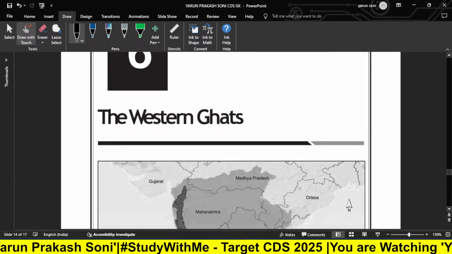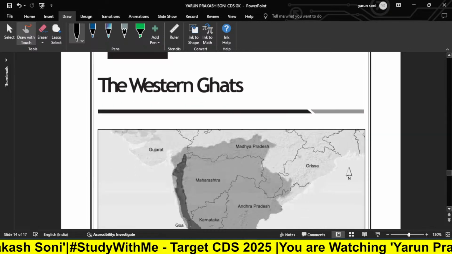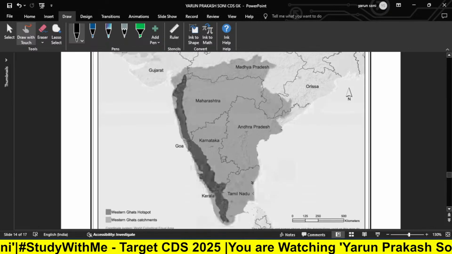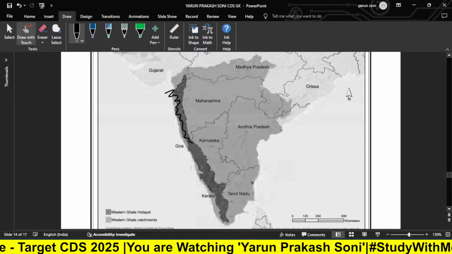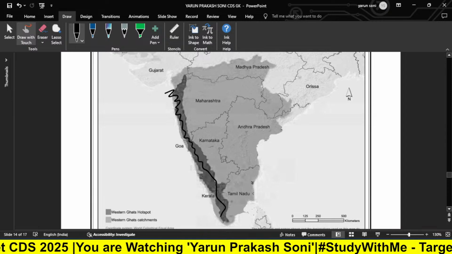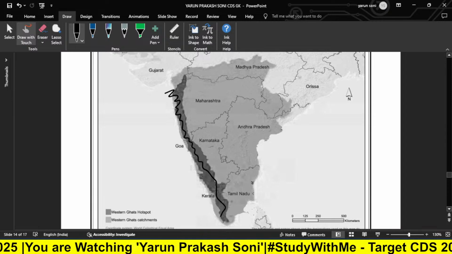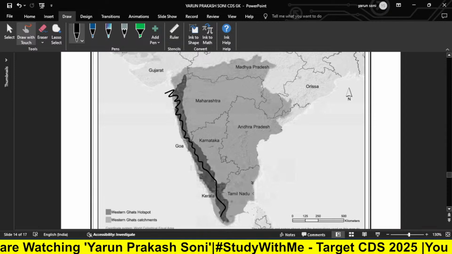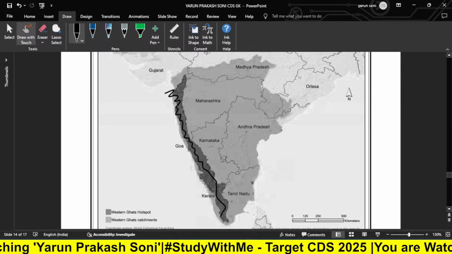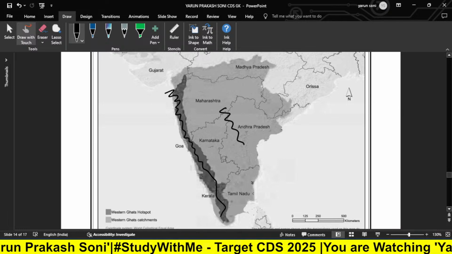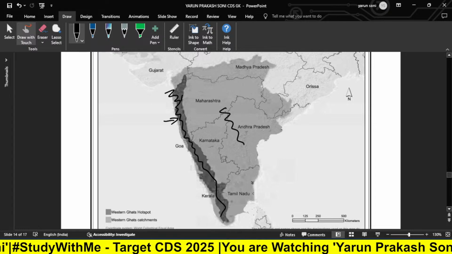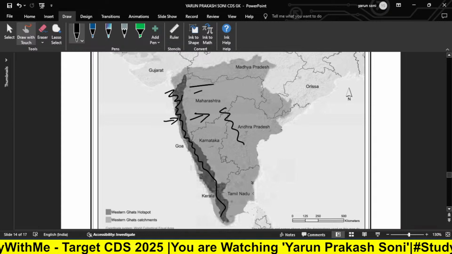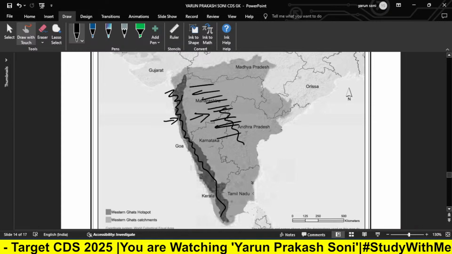Now, if we talk about the Western Ghats, which are chapter 6, these are the Western Ghats. This is the Western Ghats hotspot, and these are the Western Ghats catchments. This is our main part of the Western Ghats, and these touching it are all Western Ghats, okay.